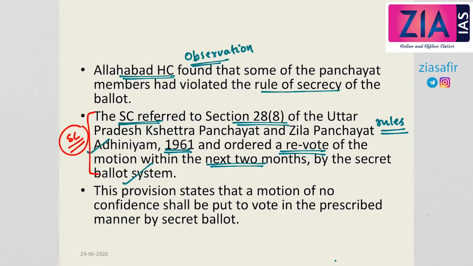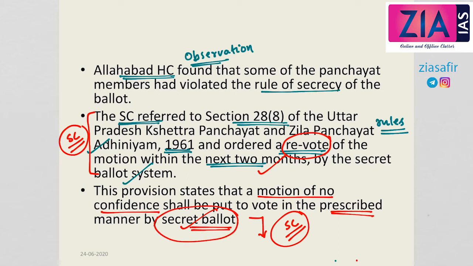Supreme Court said that the revote should be conducted within 2 months and this should be followed by a secret ballot system. This provision states that a motion of no confidence shall be put to vote in the prescribed manner by secret ballot. So the important thing is that the Supreme Court has now pronounced that the motion of no confidence shall be put to vote in a prescribed manner by secret ballot. So this is the importance of this judgment.